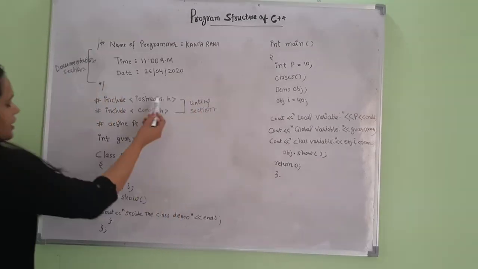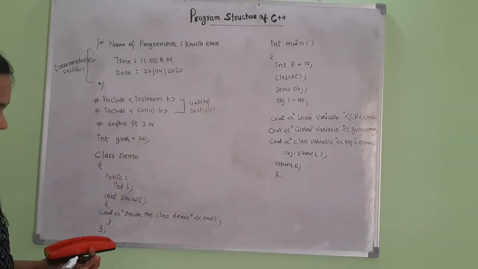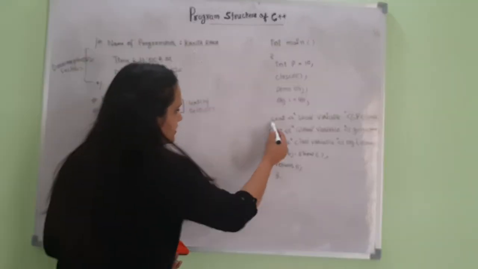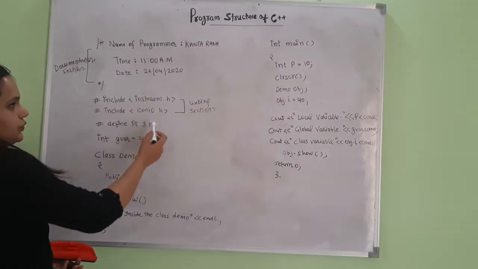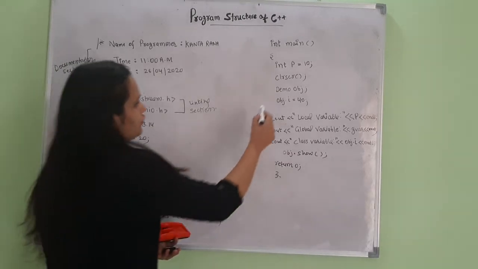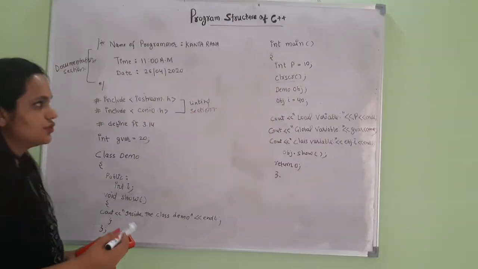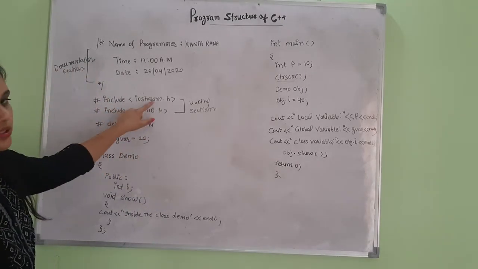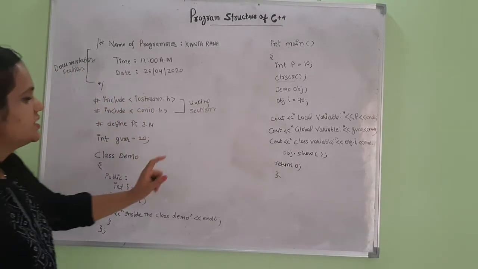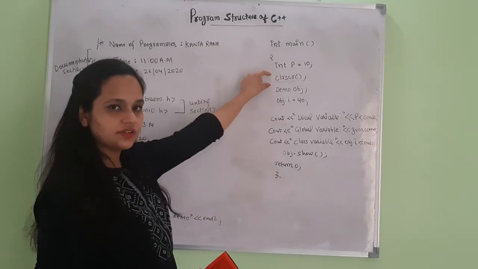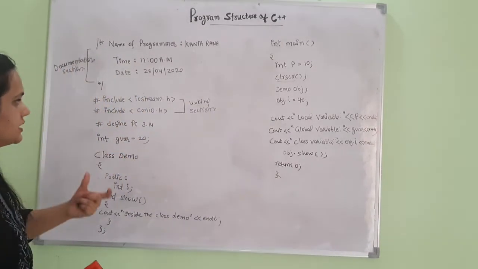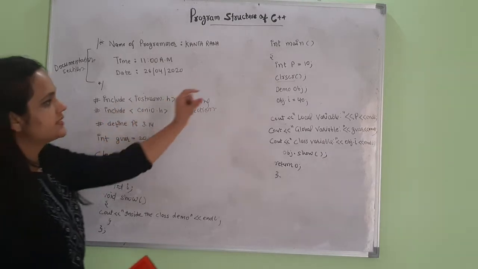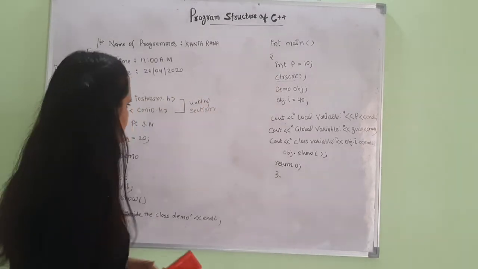I have used iostream.h and conio.h. iostream.h contains the definition for the object cout, and conio.h contains the definition for the function clear screen. So if we are using the cout object, it is necessary to include the header file iostream.h. Similarly, if I am using the clear screen function in my program, it becomes necessary to include this header file because it contains the definition of this function.